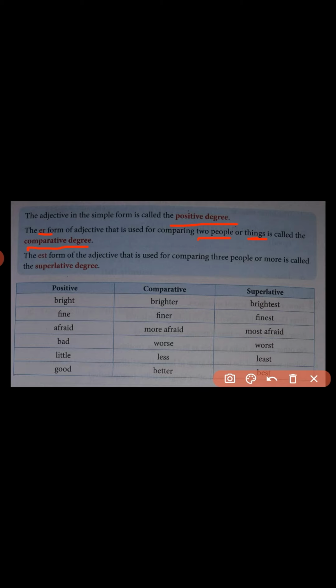Here this degree is the third form of the degree of comparison. This degree, that is superlative degree, is used when more than two persons or objects of the same class are compared. That means superlative degree can be used whenever we want to compare persons or objects of the same class. They do not differ from each other. They both belong to the same class. In that case, we can use superlative degree.